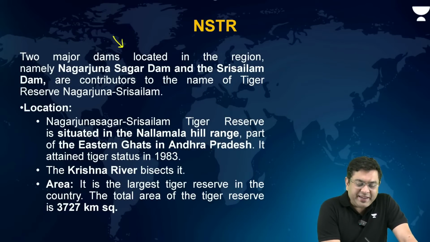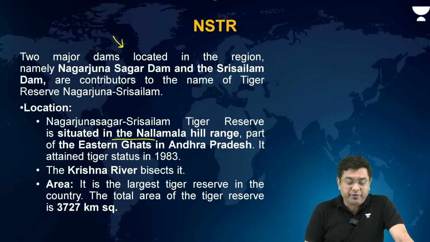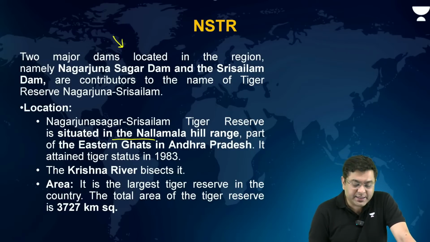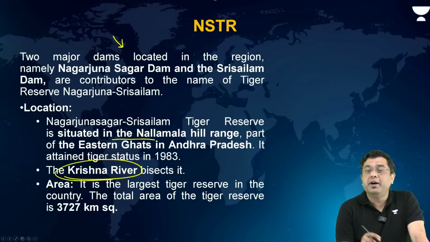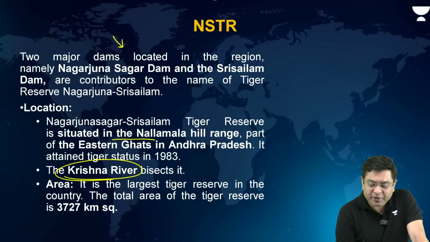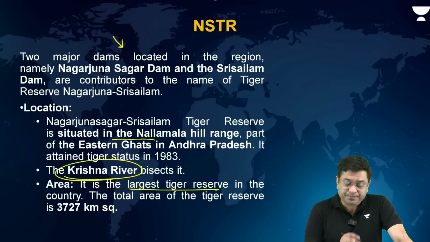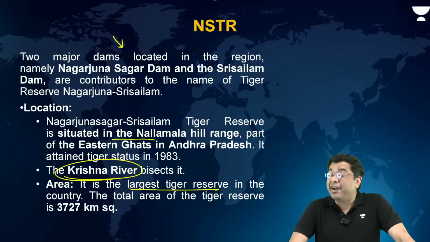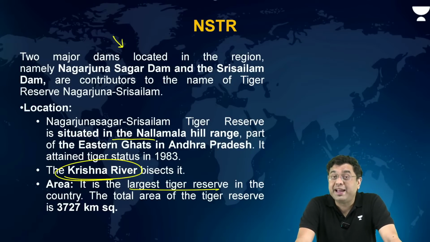It is situated in the Nallamala Hill range in the area of the Eastern Ghats. The Krishna River drains through this particular protected area. It is one of the largest tiger reserves present in the country, having an areal span of more than 3,700 square kilometers.